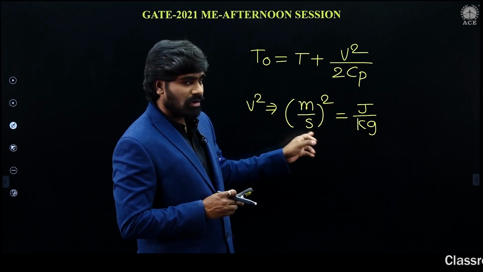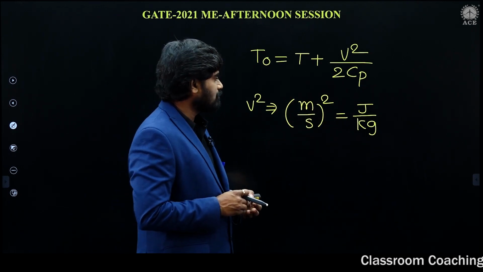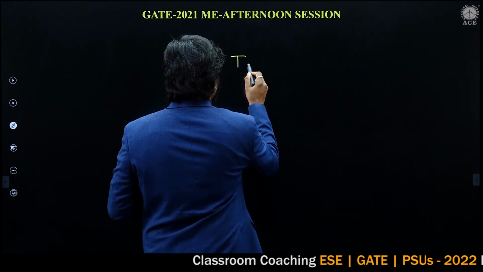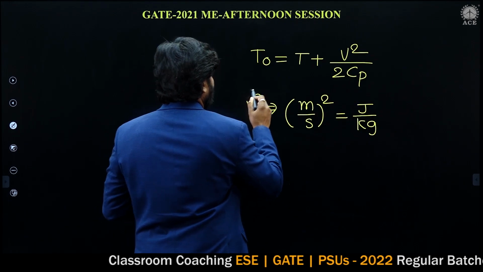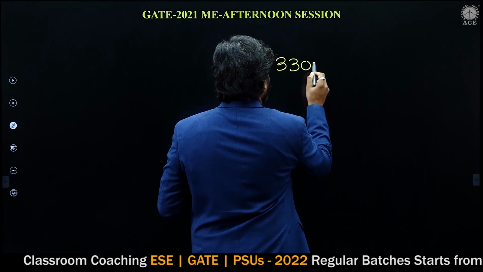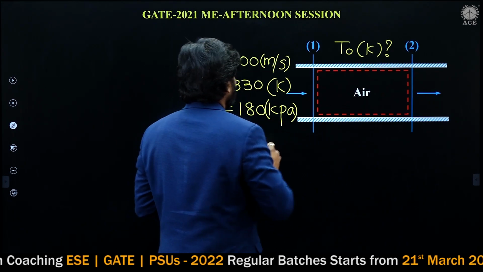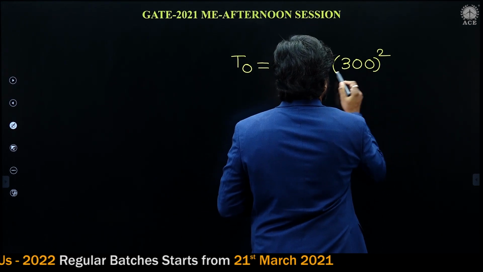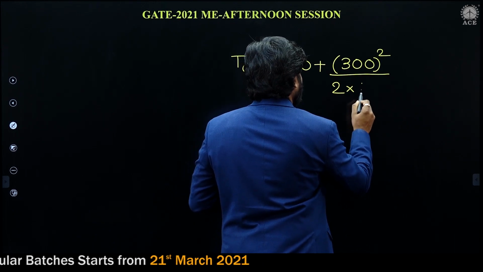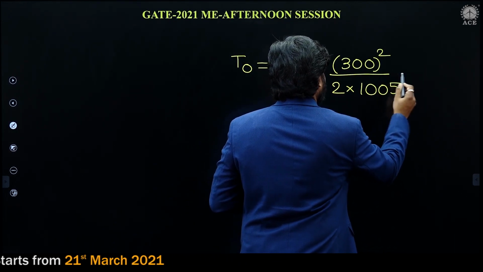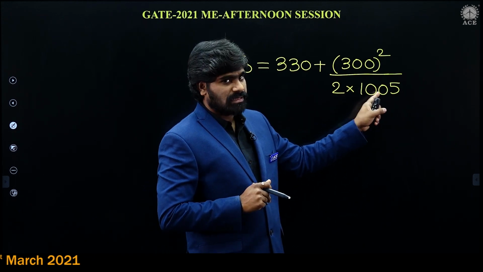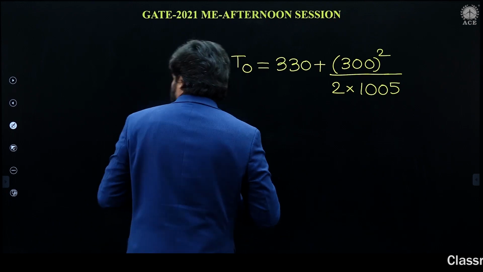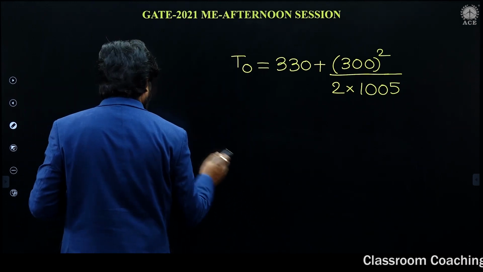Why is this joule per kg? Already I have explained. Now T naught is to be calculated. T, the static temperature, is 330. V square, velocity 300, so 300 square. V square by 2 Cp. Cp should be in joule per kg Kelvin, 1005 joule per kg Kelvin. 1.005 means kilojoule per kg Kelvin. Hope it is clear.